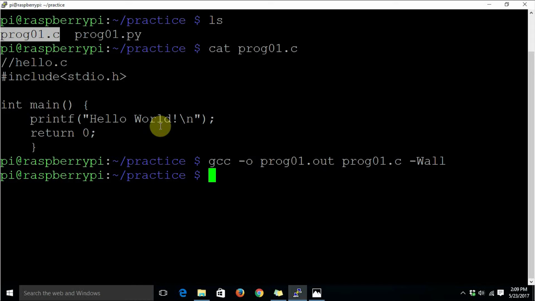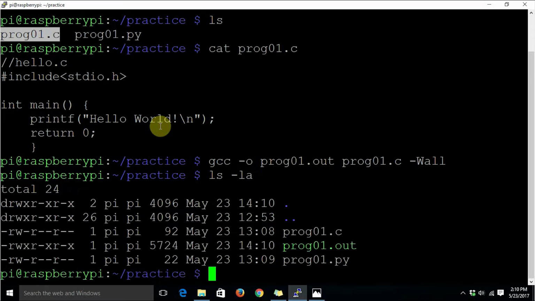As of now, it hasn't produced any output, because basically, as I have already told, C belongs to the family of compiled programming languages. Instead, it has produced an intermediate file. If you run the command ls -la, it will show you the output file. If you look at the permissions for that file, it is already set to executable. It reads -rwx. It means that our Pi user can read, write, as well as execute this particular file.